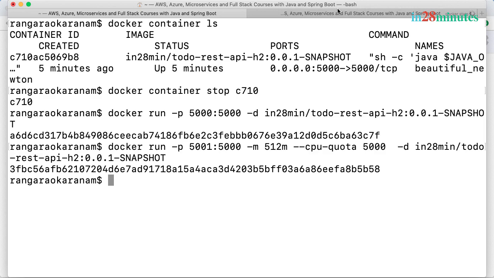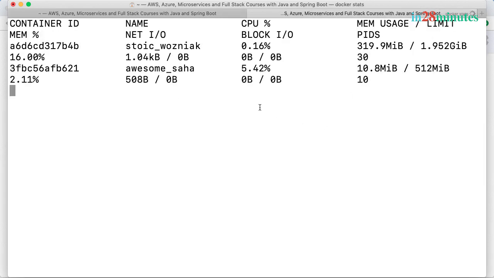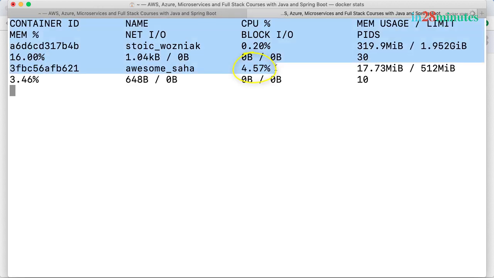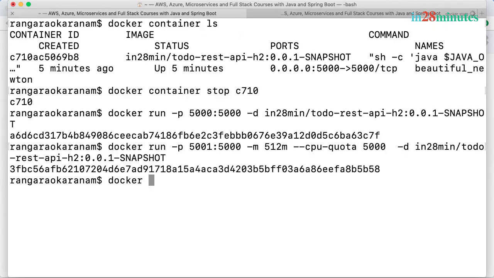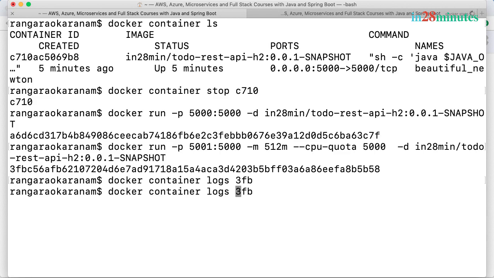It tries to launch that container up. Over here, you can see that this container is using about 5%. This is where we are running our docker stats. You can also see that the limit is now set to just 512 MB. Because it's using just 5%, it would be very slow in starting up. If I do a docker container logs -f 3FB, you can see that it's hardly doing anything at all.